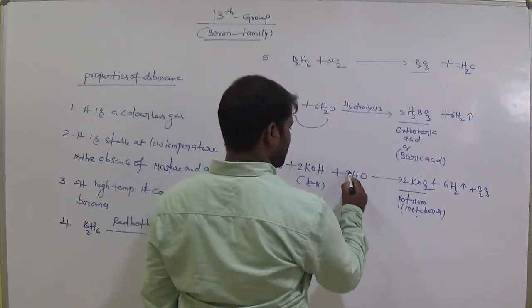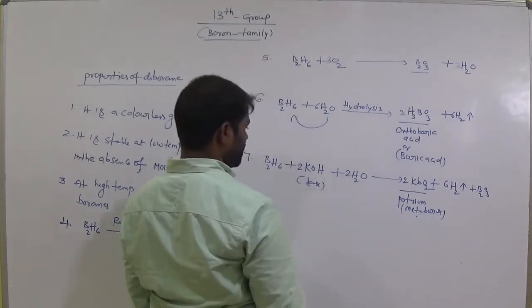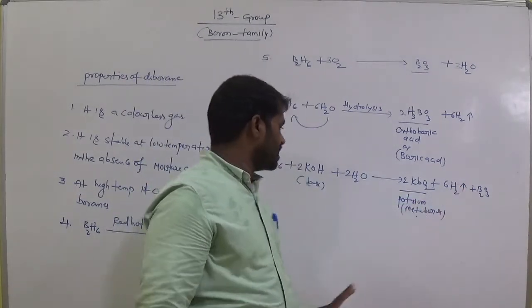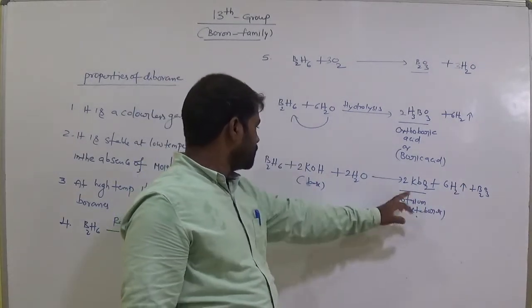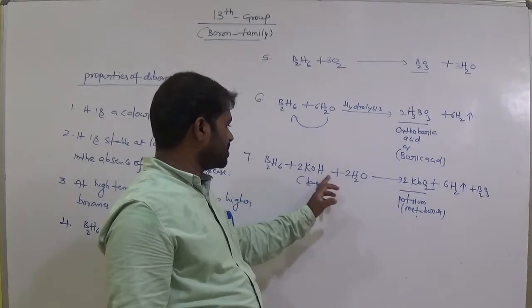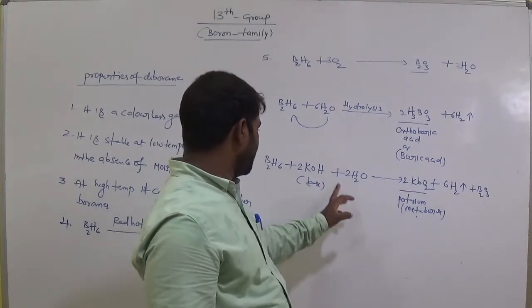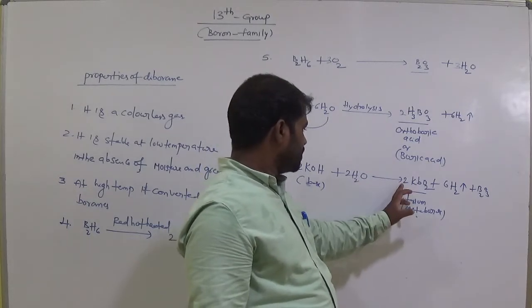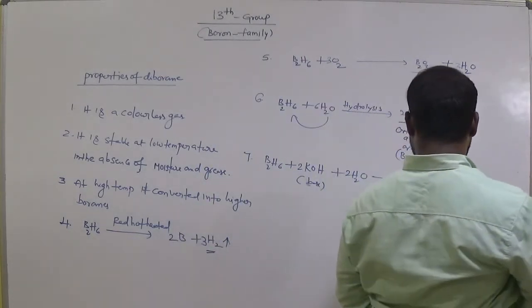Here 2 potassium and 2 H2O. 2 borons here, clear, and 2 potassium, and oxygens: 2 oxygen here, totally 4 oxygen.